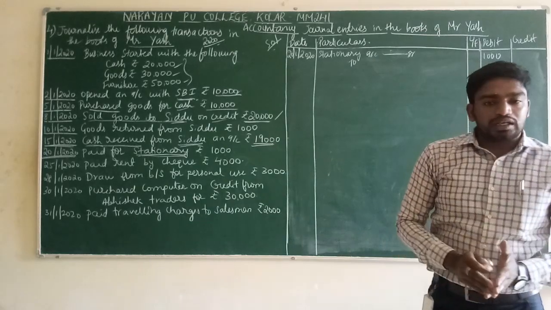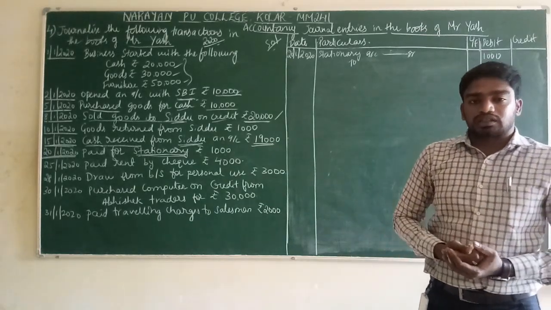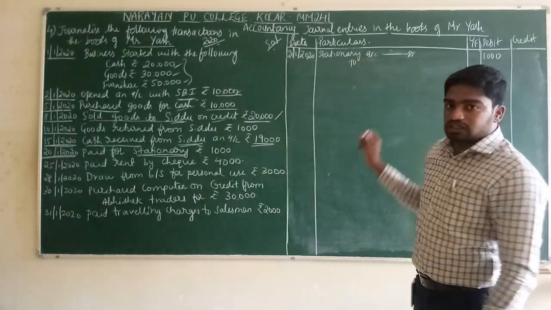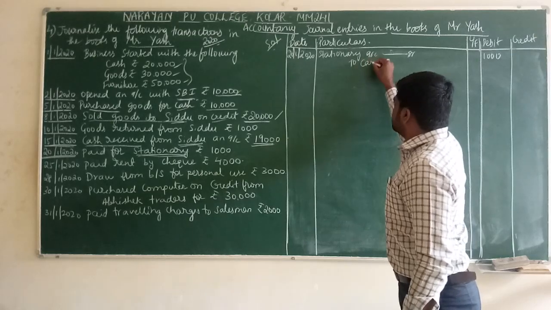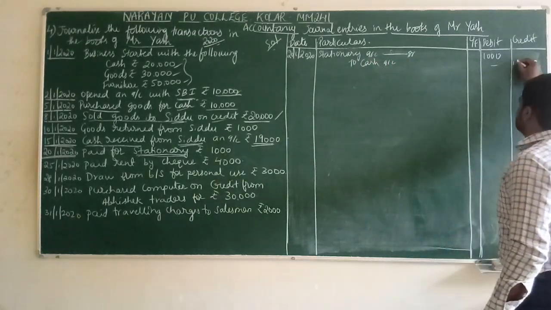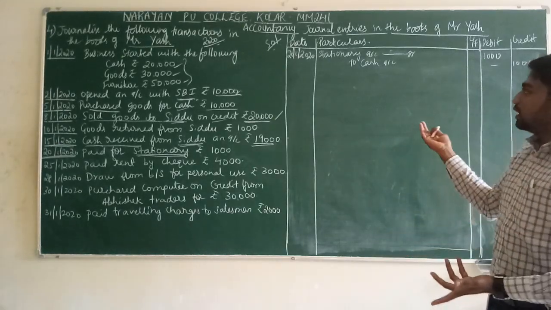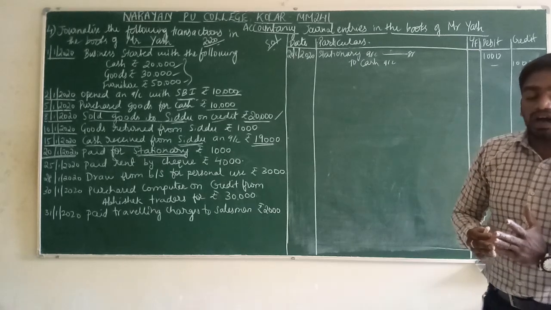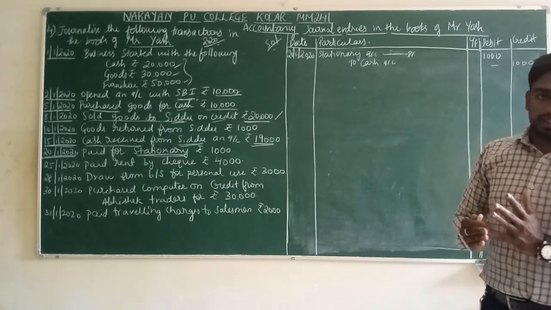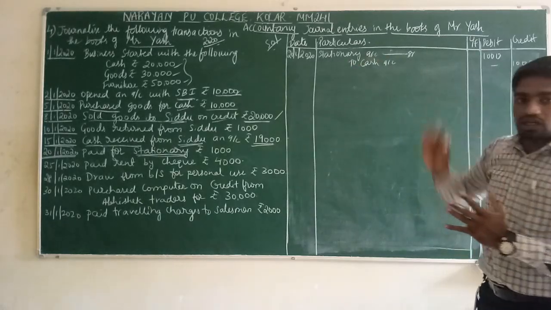Second, credit what goes out. Credit what is going out from the business. The cash is going out from the business. So the entry will be stationery account debit to cash account. How much cash is going out from the business? Rupees 1,000. For what purpose? For the stationery purpose. First, debit all expenses and losses. That is, we have done stationery account debit.